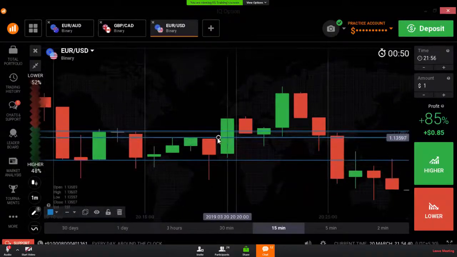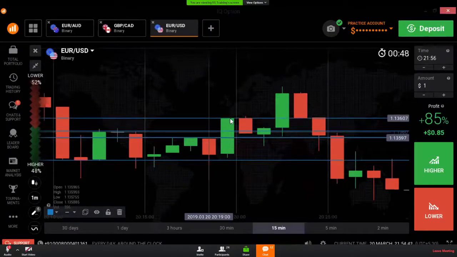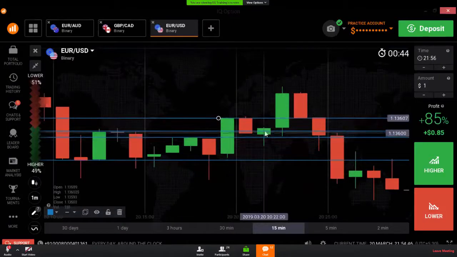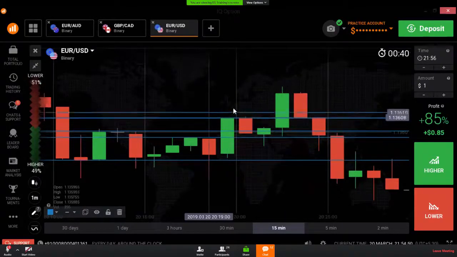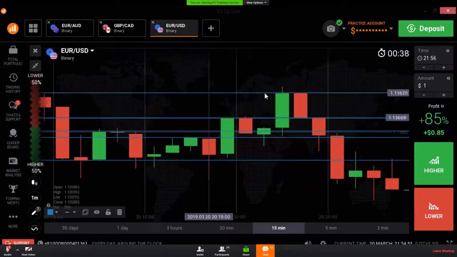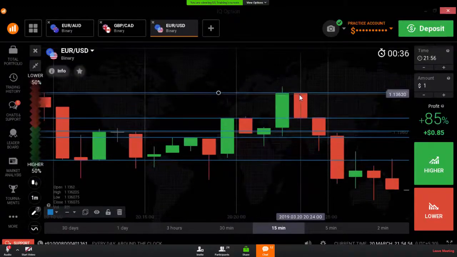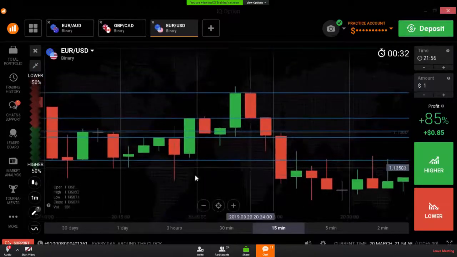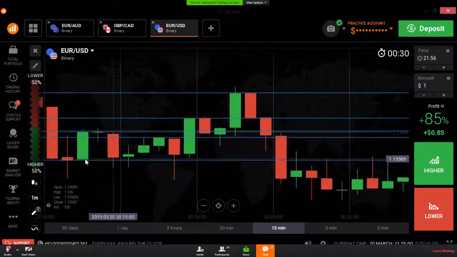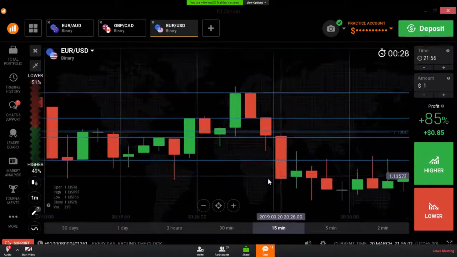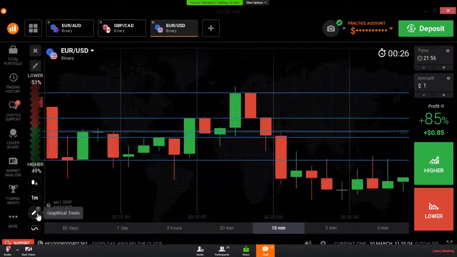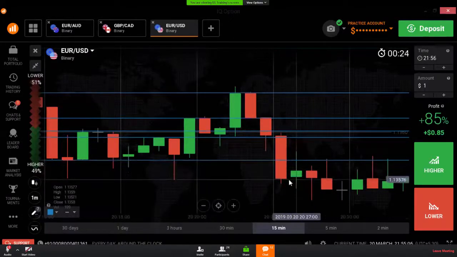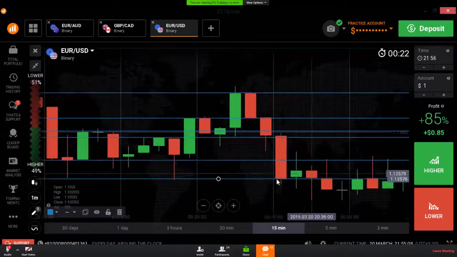Now they entered above the resistance level here. Again, they got support from the same resistance level. Again, they entered above the previous resistance level. Again, it reversed. They chose below the previous support level as their entry point. Now buyers entered from this level.